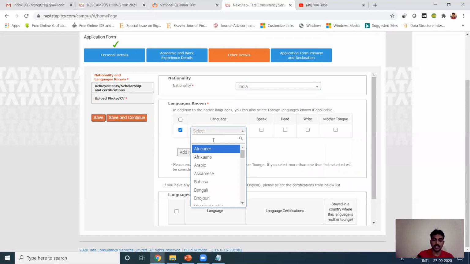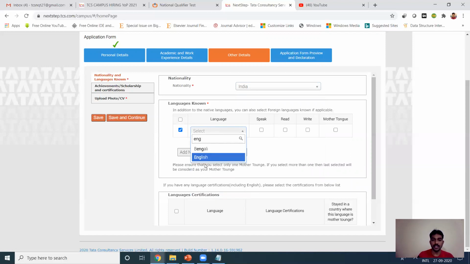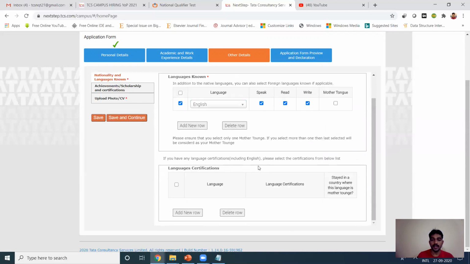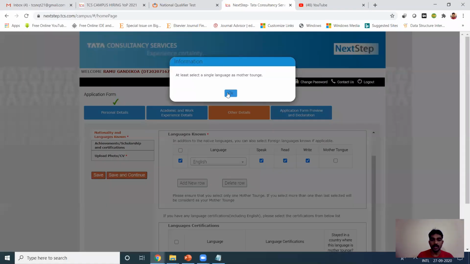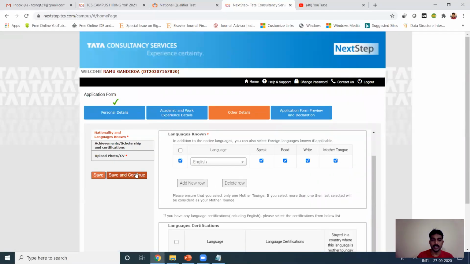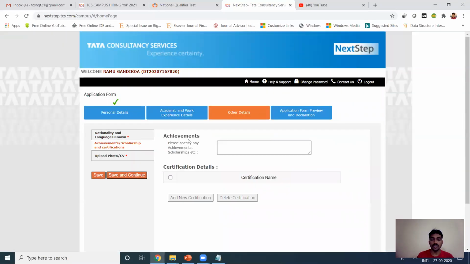You know Telugu, right? English simply. We can speak, read and write English, so it's okay. And for language certification, I don't have any. So save and continue. Okay. I'll take that one as another language, right? Achievements.